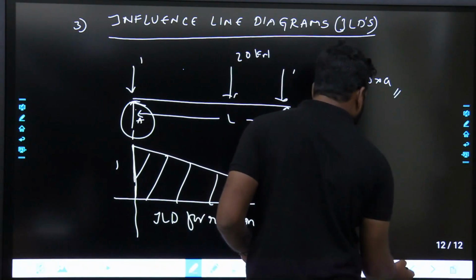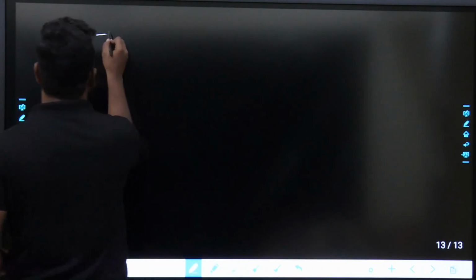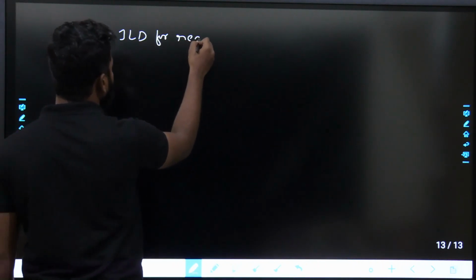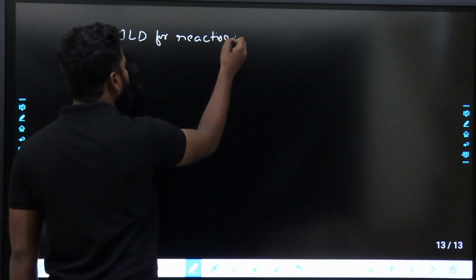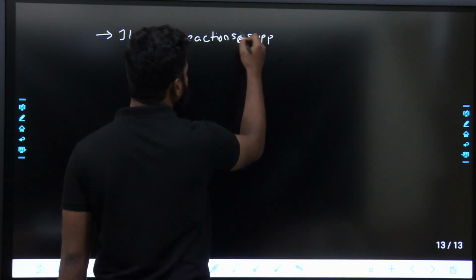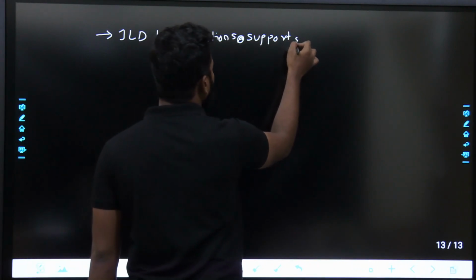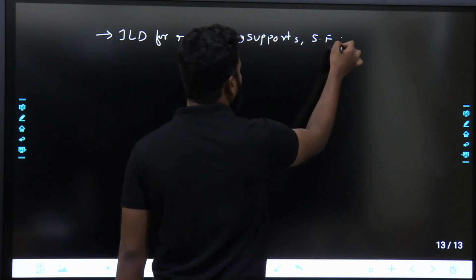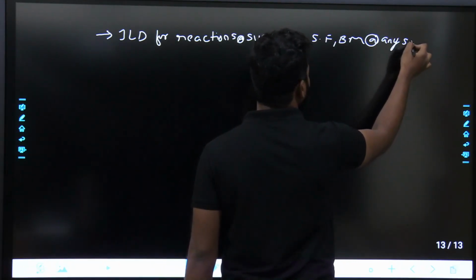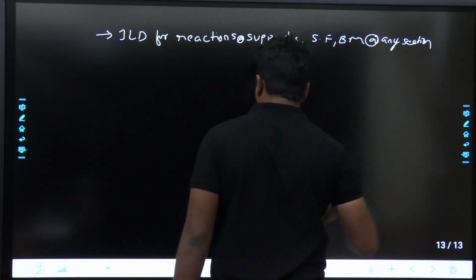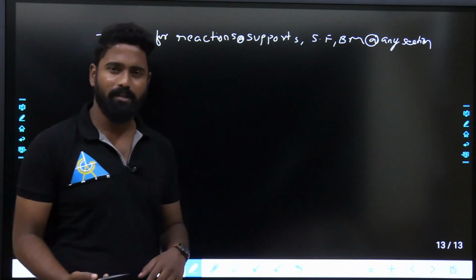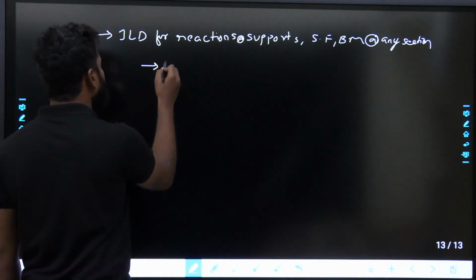So in ILDs, what you will see is ILD for reactions, influence line diagrams for reactions at supports, shear force, bending moment at any section when a unit load is passing through it. Okay, so we'll see for different things, for beams, for trusses,